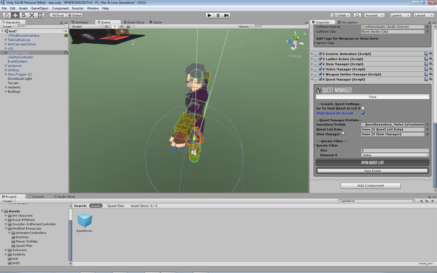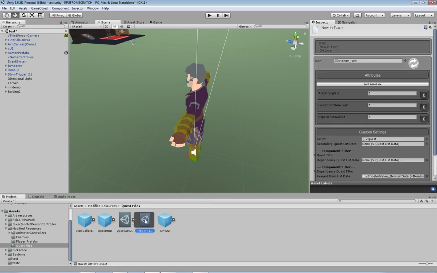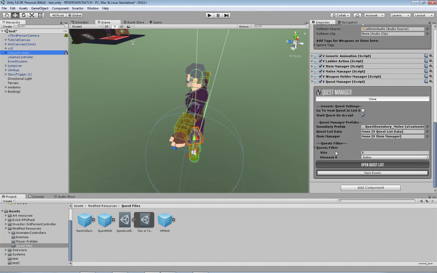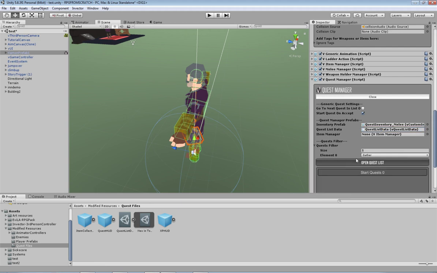Now the quest list data, that one there is the quest file that we've made over here, which is this one, and this one has our special quest in it. If we click on show quest in hierarchy, you can see there we've got the new in town quest that adds on there. So we need to click on here, scroll down a bit, and just click the quest list data, drag it into there. So this quest list data will basically hold all of the quests in your game, and because all of the quests are going to be completed by the player, we need to make sure that that player has all the quests on this single data file.